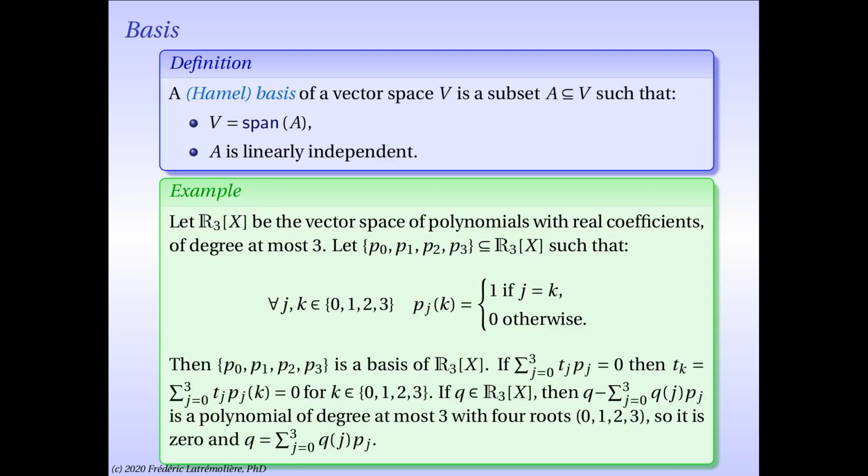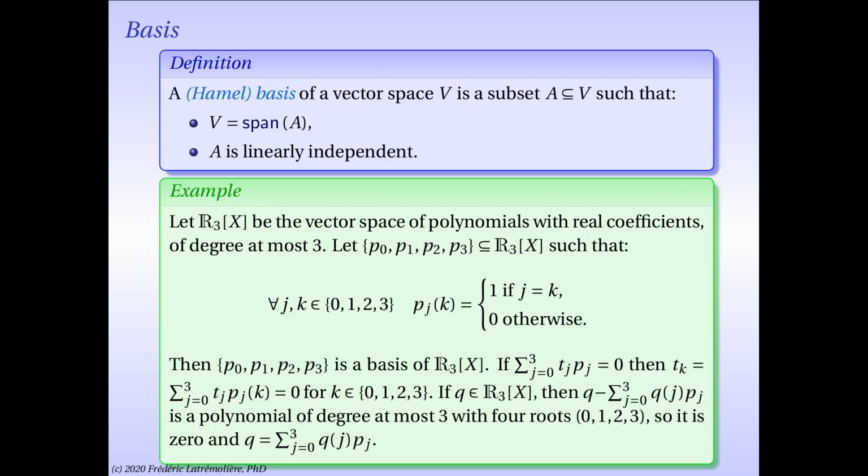So let's solve this problem. How do we prove a set is a basis? We prove that that set is linearly independent and it spans the entire vector space. So let's start by showing that the set P0, P1, P2, P3 is in fact linearly independent. By definition of linear independence, let's start with 4 scalars t0, t1, t2, and t3 such that t0 times P0 plus t1 times P1 plus t2 times P2 plus t3 times P3 is equal to the 0 polynomial. I want to prove that all these scalars, t0, t1, t2, and t3, are 0.